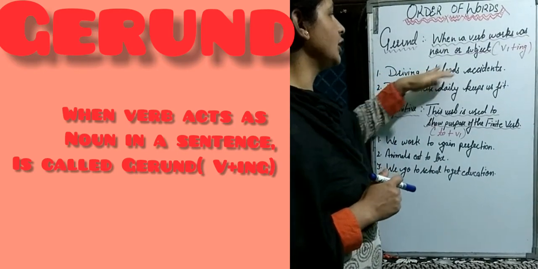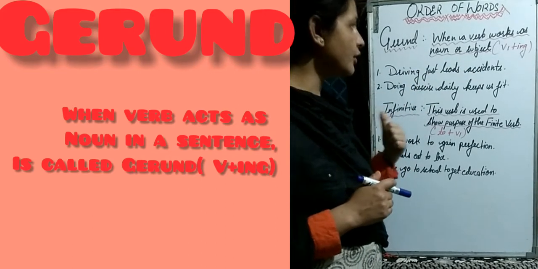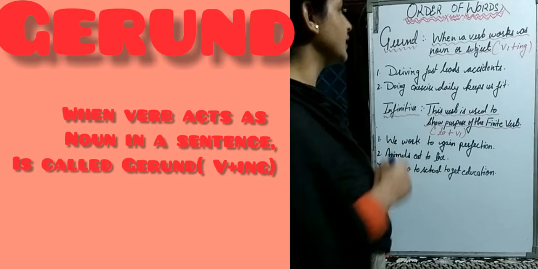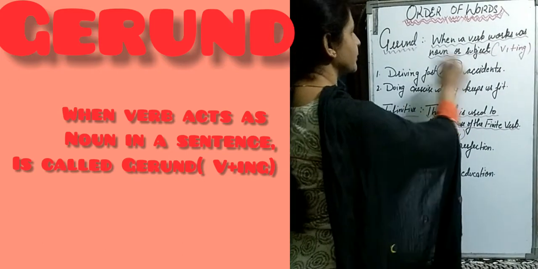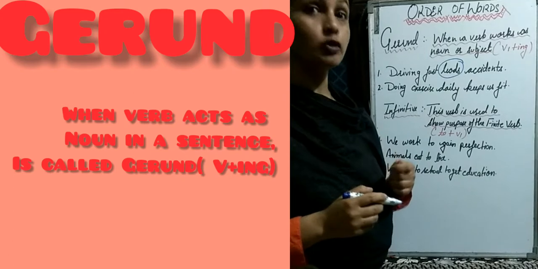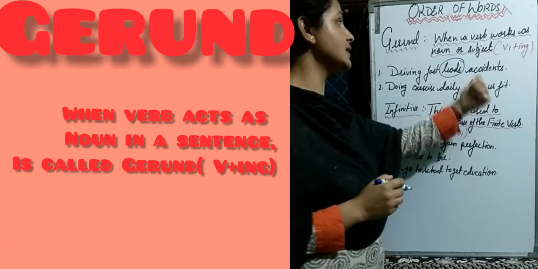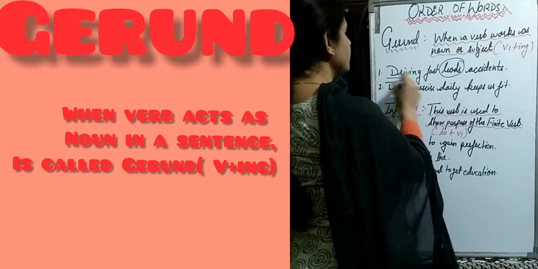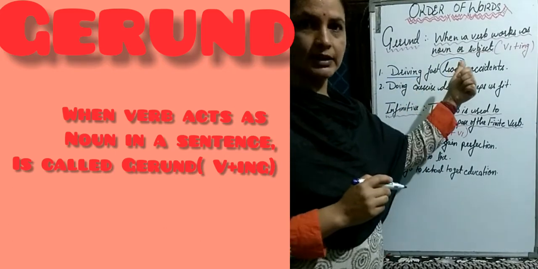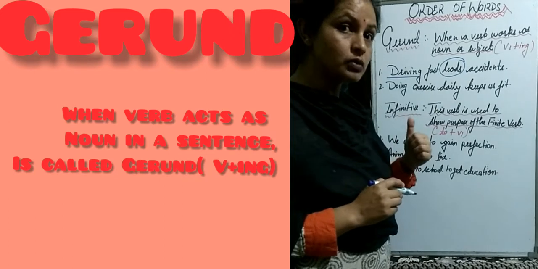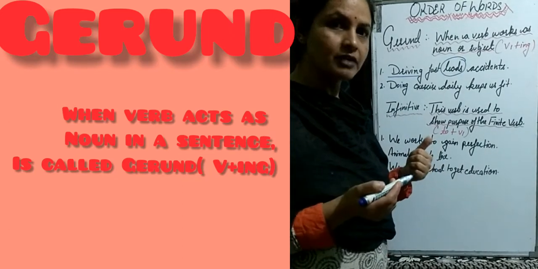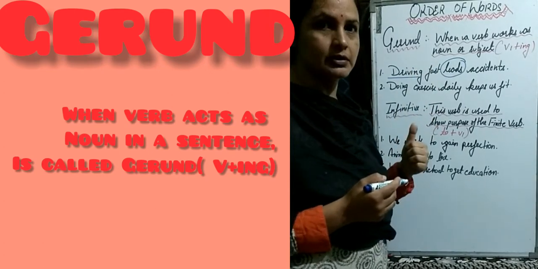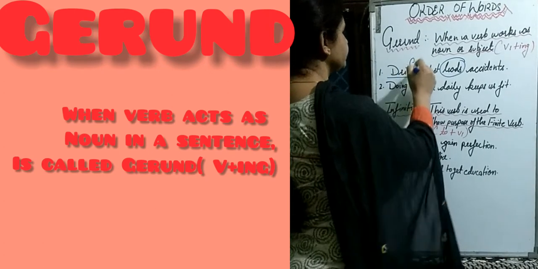Driving fast leads accident. So here the main verb, or the work which is done here, is leads. Now we have to get the answer to what leads accidents, that is driving. So driving fast leads accident. So what is the noun here? Of course it is driving. So this noun or this subject we call gerund. What do we call it? Gerund.